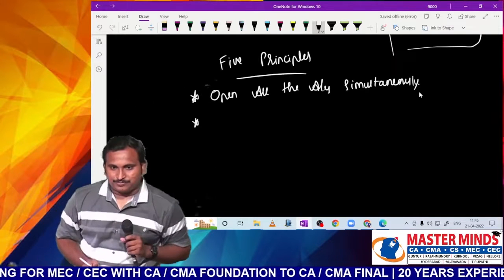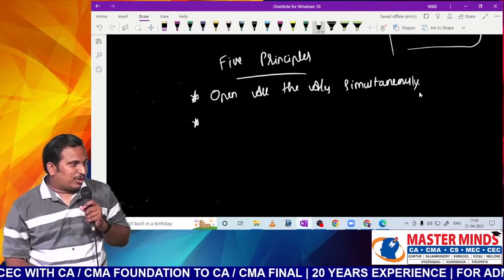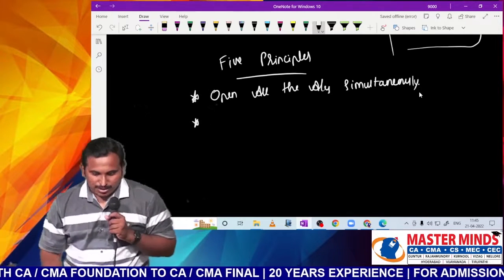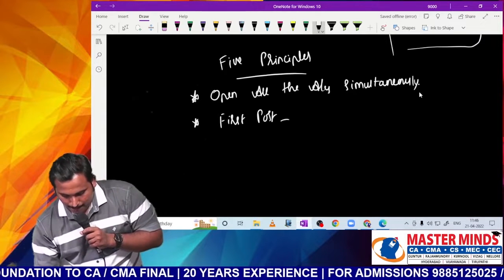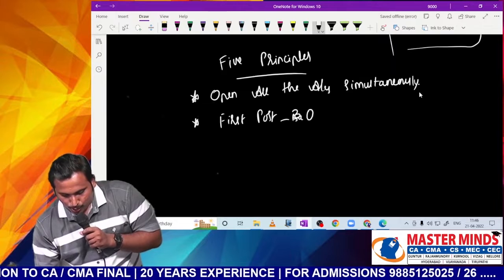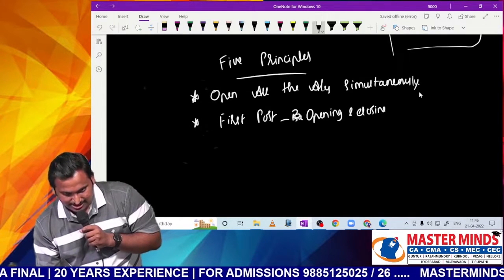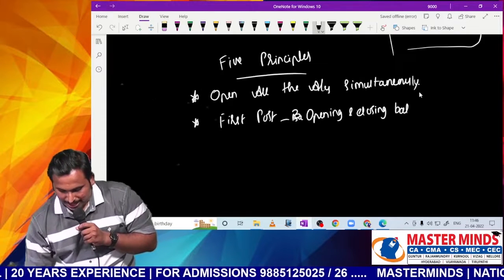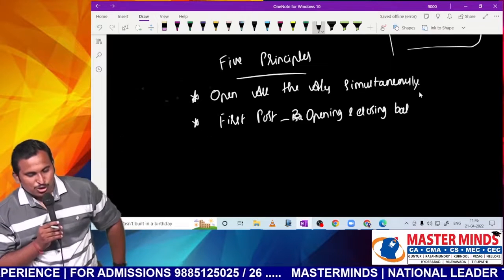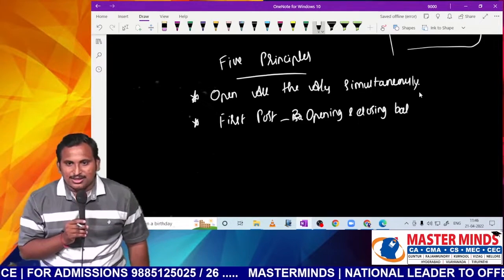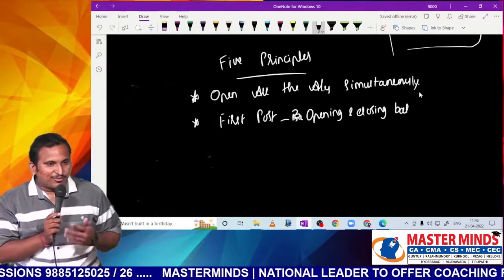Next thing, you need to post information, no? Which information you will post, sir? First, post balance sheet info. In other words, the opening and closing balances of assets. First post the opening and closing balances. Why am I telling you to first post opening and closing? If you post that, confusion will not be there, sir.